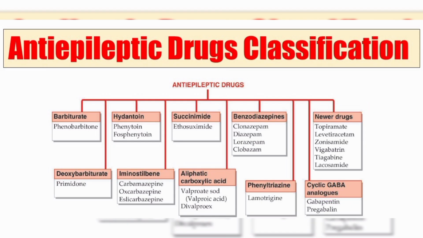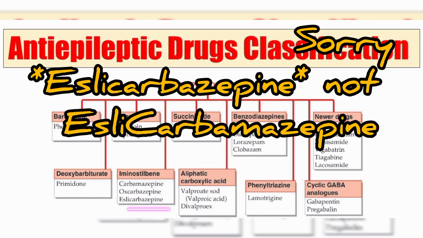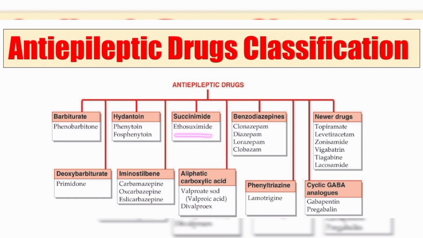Okay, in barbiturates we have phenobarbital, in deoxybarbiturate we have primidone, in hydantoin we have phenytoin and fosphenytoin, in iminostilbene we have carbamazepine, oxcarbazepine, eslicarbazepine. In succinimide we have ethosuximide, in aliphatic carboxylic acid we have valproic acid and divalproex.